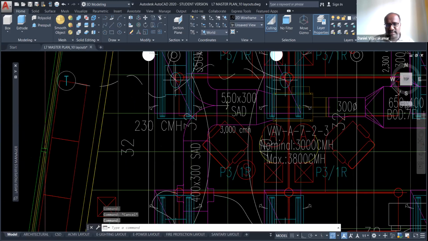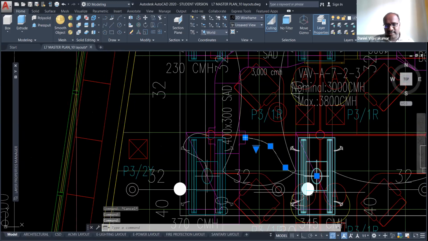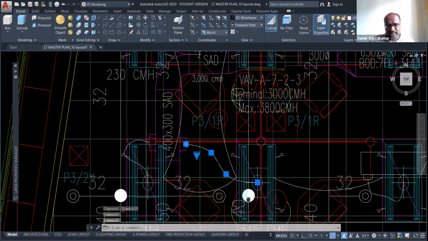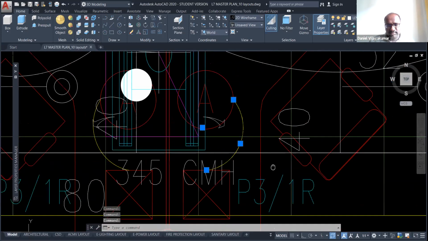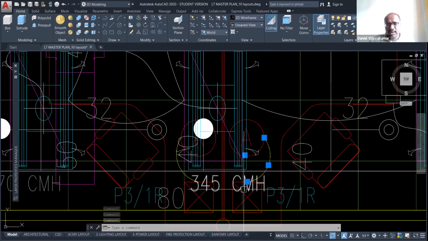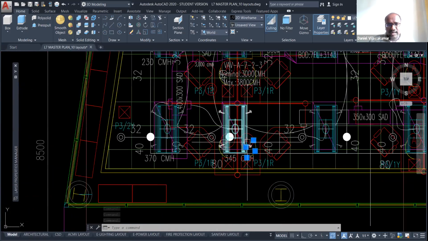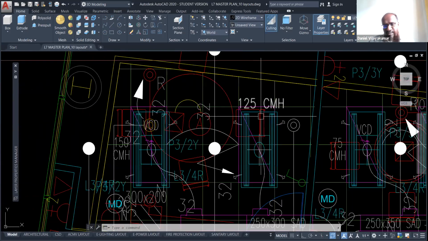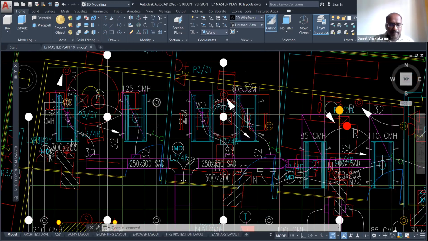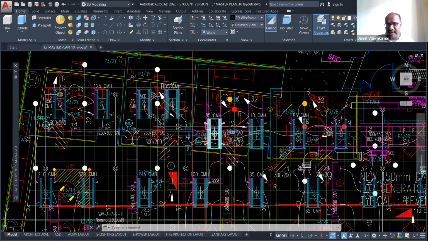This white line is a duct, and this yellow color line is cable, wiring, and you can see so many things here. Everything is under one drawing, but they created it in different layer names. I show you here what the layers are and how many layers there are.